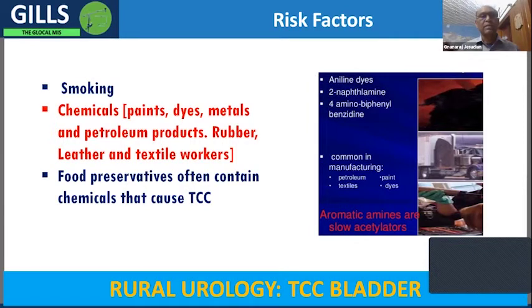And as you said, it's a fairly significant amount because almost 6% of men have this cancer. So the important thing is that you should remember to ask the history of where they are working, whether they are a smoker, and whether they eat quite a bit of these preserved foods which have a lot of chemicals